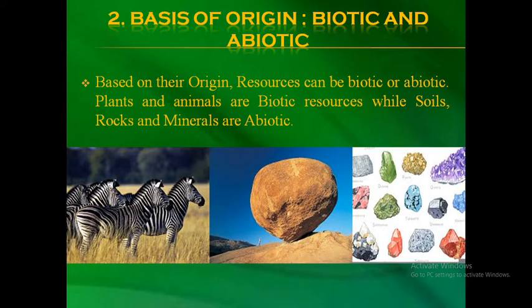Bio means life. So biotic are resources that have come from life forms, from things which are alive or had life sometime. And abiotic means non-living, resources made from non-living things.